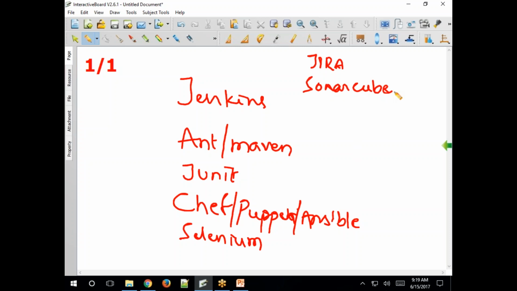Once this is also done, there is a tool called QTP or UFT, you might have heard this, to test the performance of the application. So how the application will behave when 100 users access it, how it behaves for 200 users, 500 users. This is called performance testing. Again for this you have QTP or UFT.